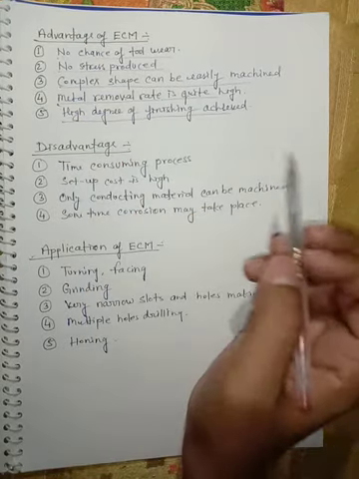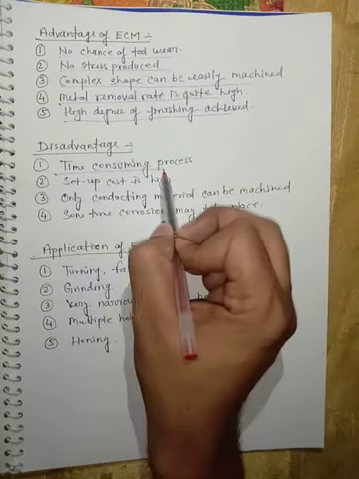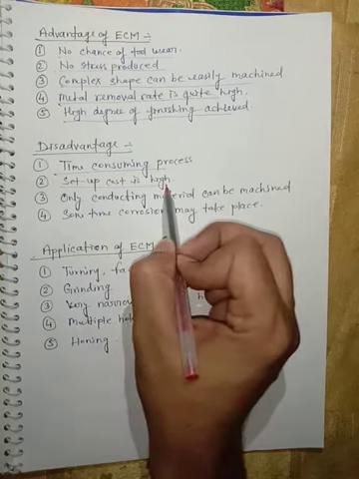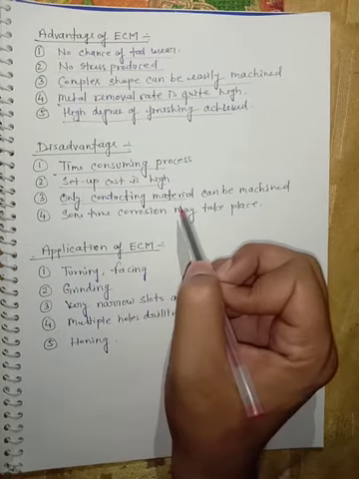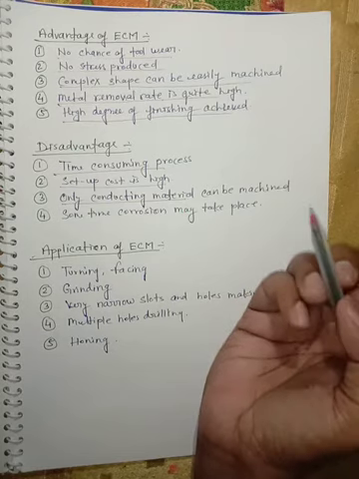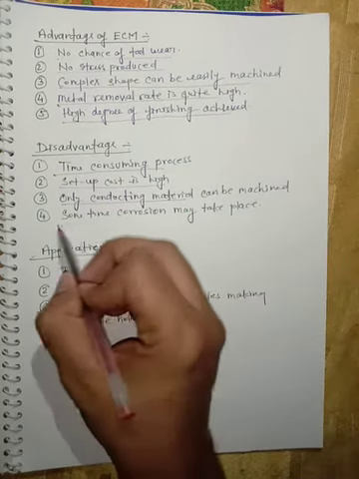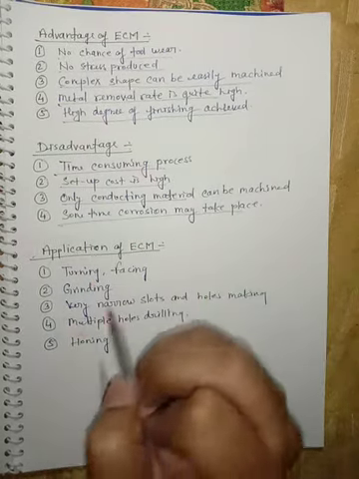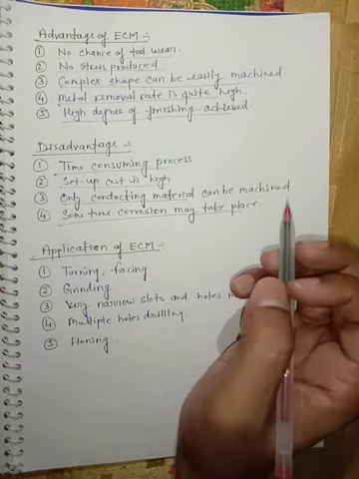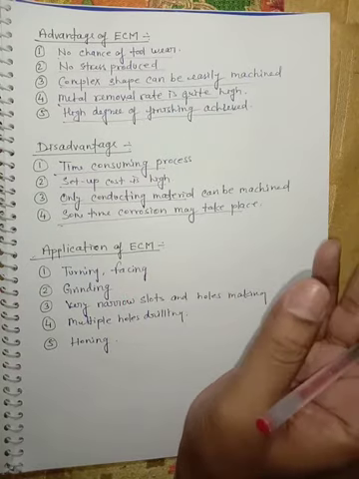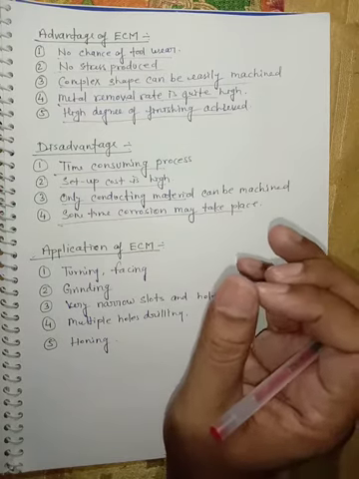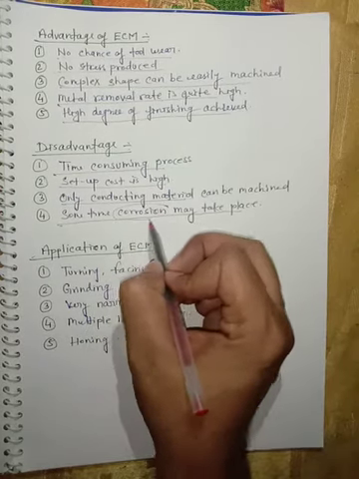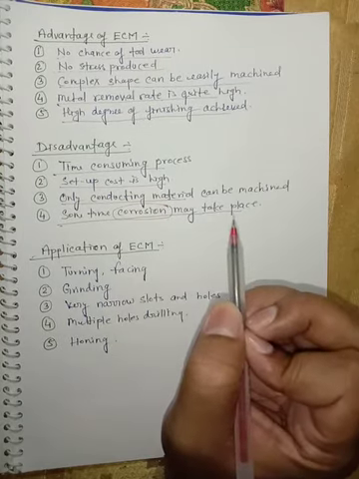Now there are some disadvantages too. It is a time consuming process. Setup cost is very high. Only conducting material can be machined. If you have a non-conductor material, then it is not possible to machine it by the ECM process. Some corrosion may take place during the process, because we use electrolyte. If we have not chosen a proper electrolyte with corrosion resistance property, then there is a maximum chance of the material getting corroded.